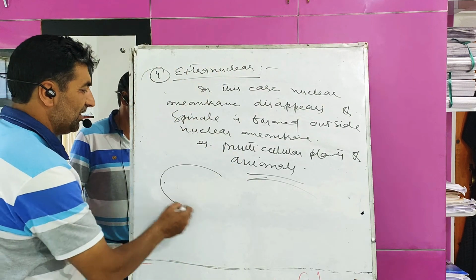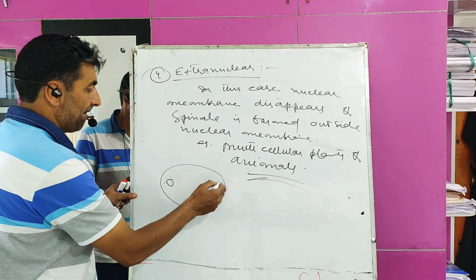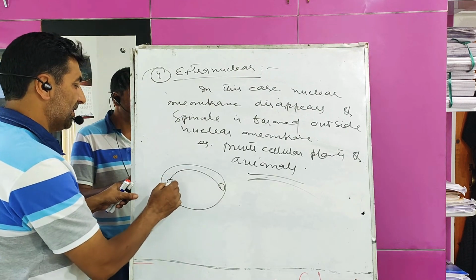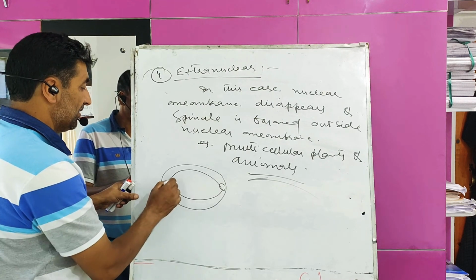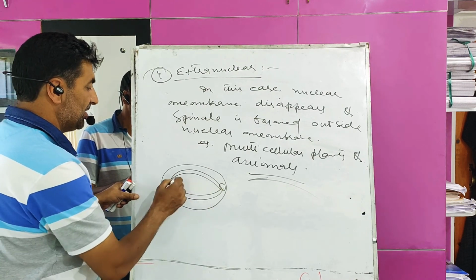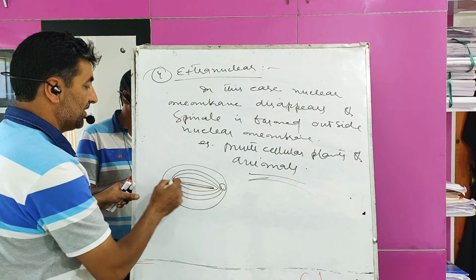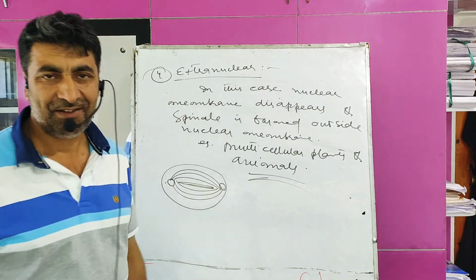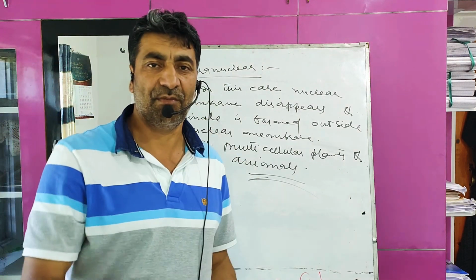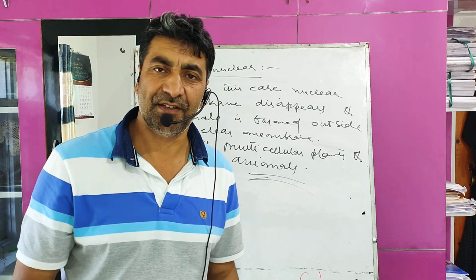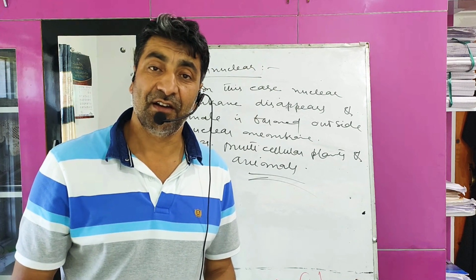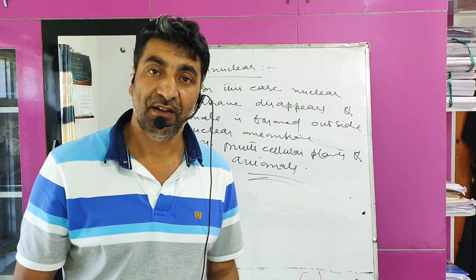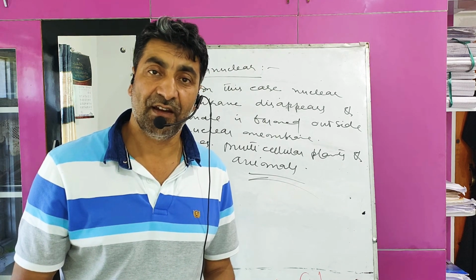But you see here, spindle are the fibers which are formed of microtubules. When the nuclear membrane disappears, spindle is formed. So when spindle is formed outside the nuclear membrane, this type of mitosis is called extranuclear mitosis. This type of mitosis is reported in multicellular plant cells and animal cells.